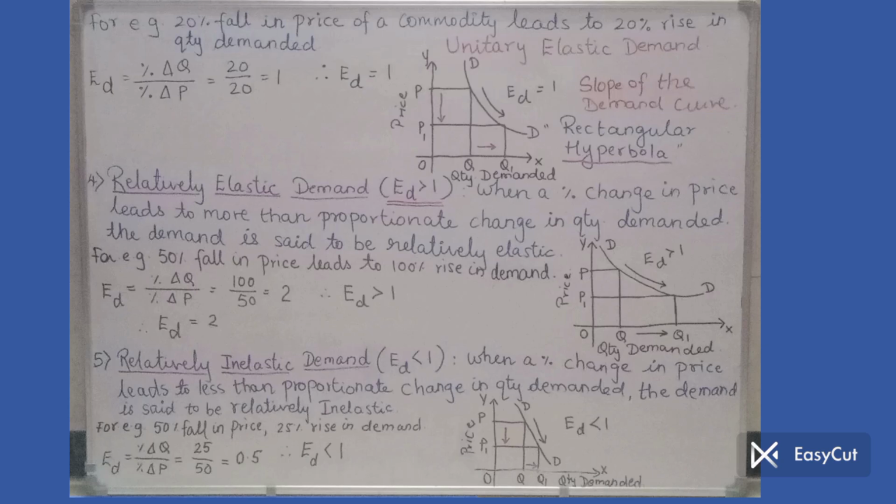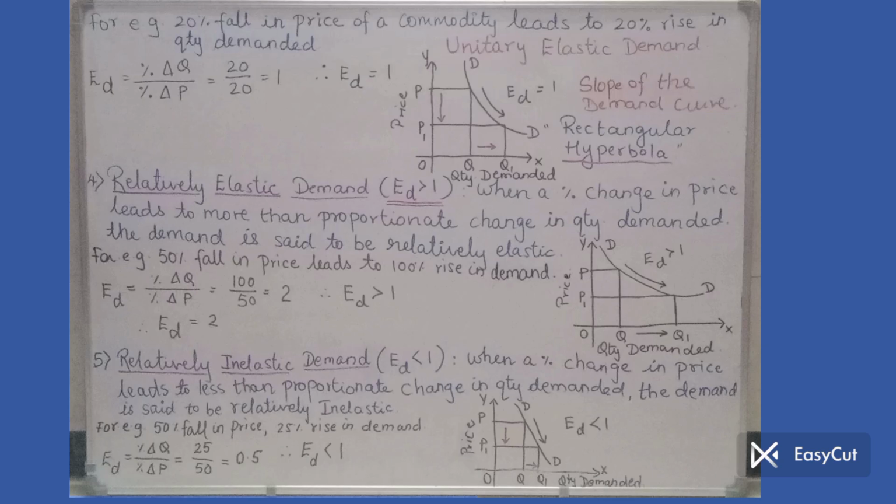Now let us move on to the diagram. As usual, price is shown on the y-axis, quantity demanded is depicted on the x-axis. OP is the original price. OP1 is the new price. That means there is a fall in the price from OP to the point OP1, which is shown with the red color arrow.